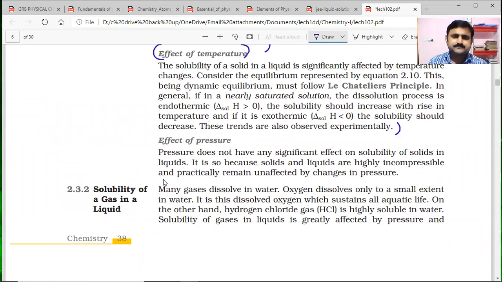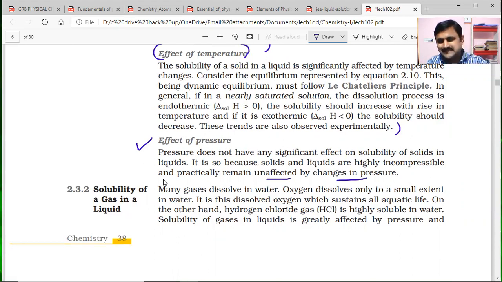After that, what about the effect of pressure on the solubility of solids in liquids? As you know, pressure does not have any significant effect on the solubility of solids in liquids. It is so because liquids and solids are highly incompressible compared to gases, and practically remain unaffected by changes in pressure.